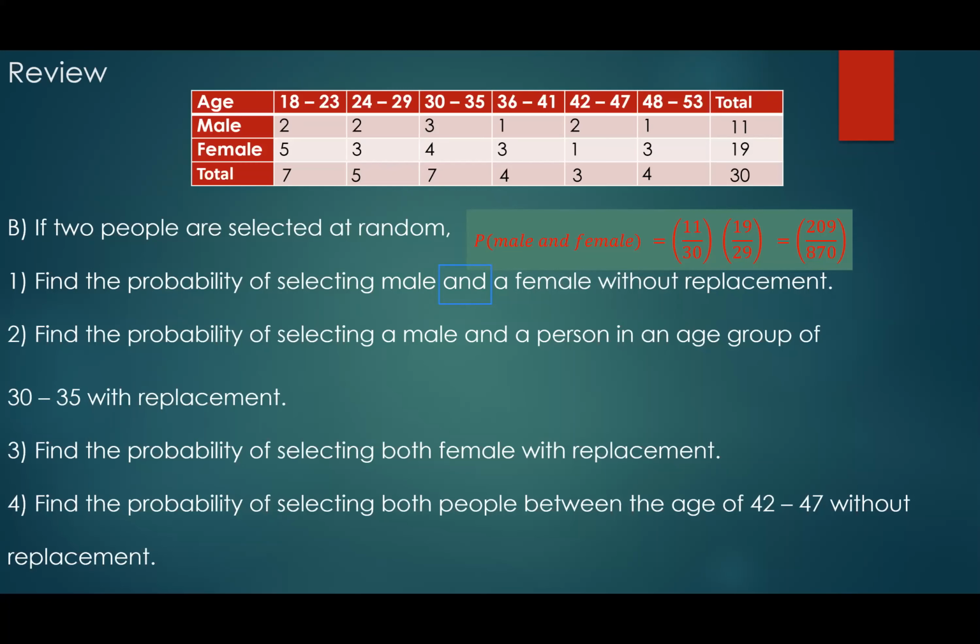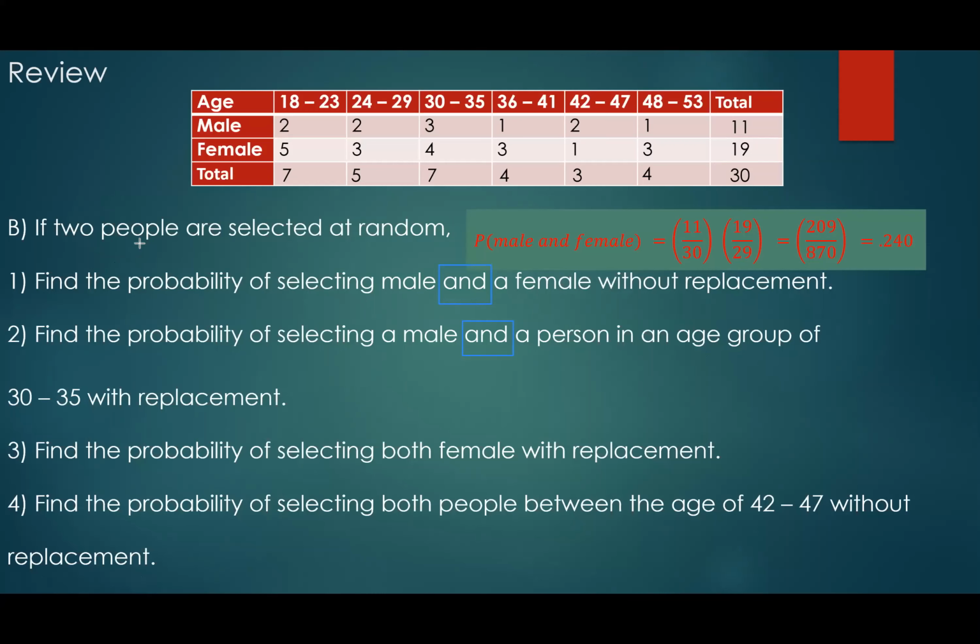Okay, so once you have this, all we do is multiply straight across, which is 11 times 19 over 30 times 29. And that gives me 0.240, okay? And again, the other one that you see, looking at this item here, same idea. You look at this item and you see this word, and like I mentioned, because we select multiple times, we select multiple people, therefore we have to multiply, okay?